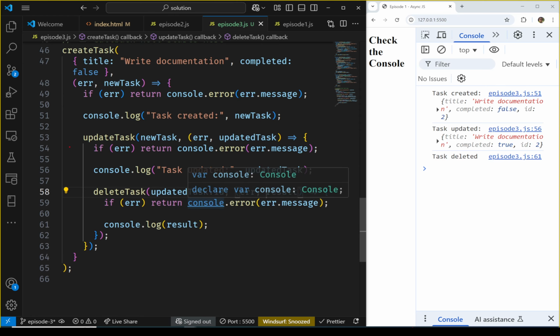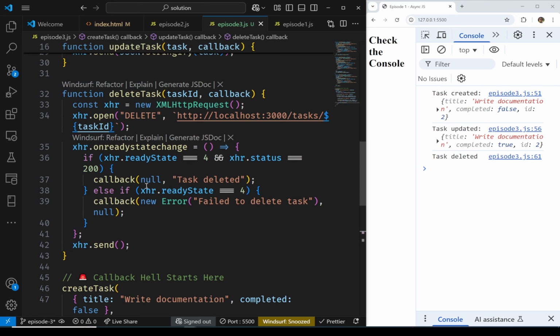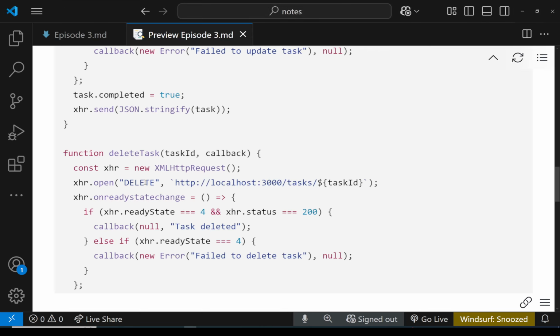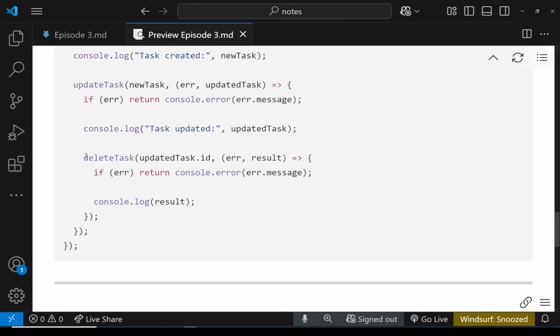But as you can see, this section, you can already see that we are creating multiple levels of indentation inside of our code. So these levels of indentation make the code more difficult to maintain and more difficult to understand. And this is something we need to avoid. Right now we have 3 asynchronous operations, but chances are we will have to chain more than 3 asynchronous operations together, which means that the level of indentation in our code will increase.